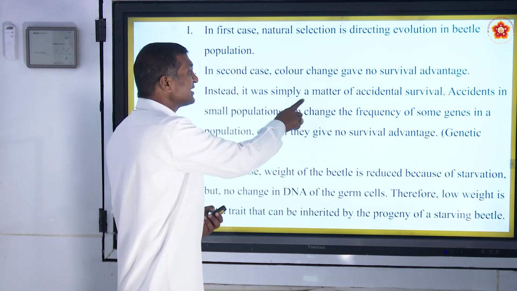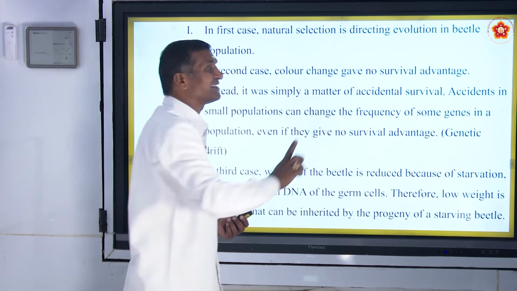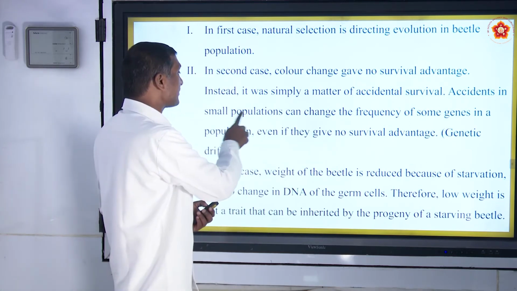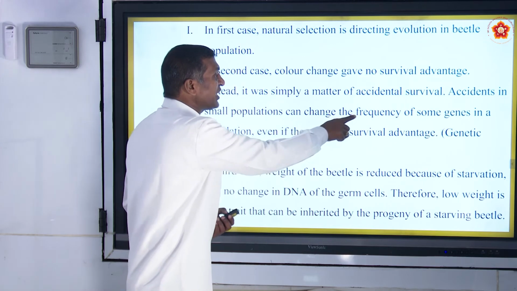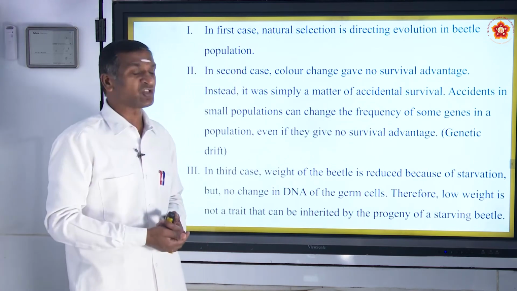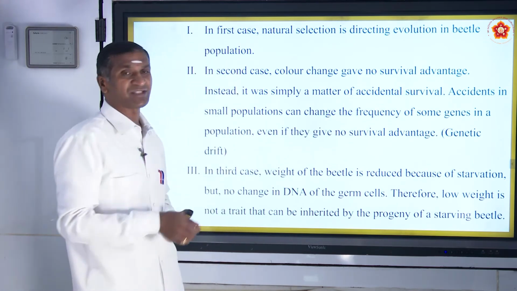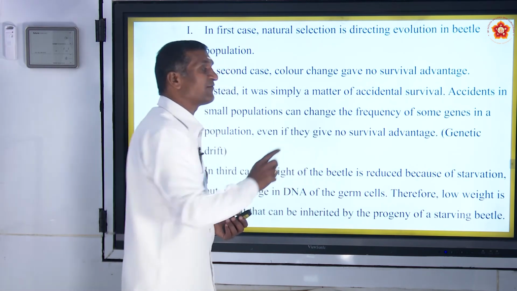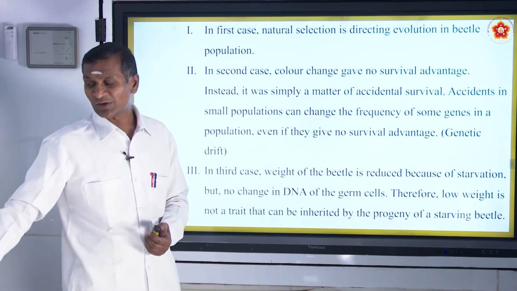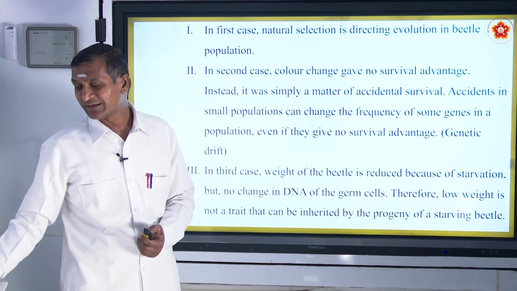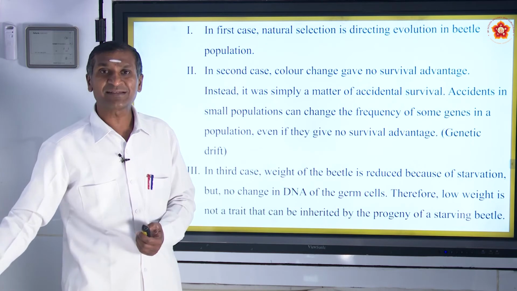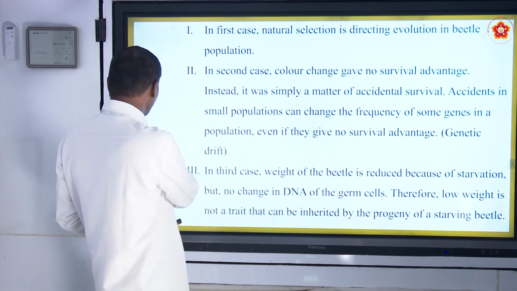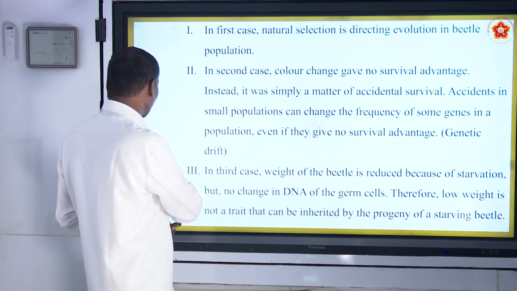Instead, it was simply a matter of accidental survival. Accidents in small populations can change the frequency of some genes in a population, even if they give no survival advantage, which we call genetic drift. Very important, this term, genetic drift, for your kind information, dear students.